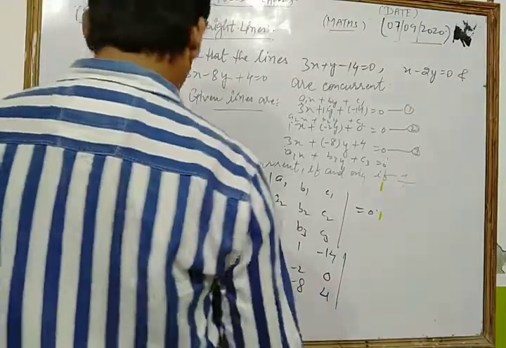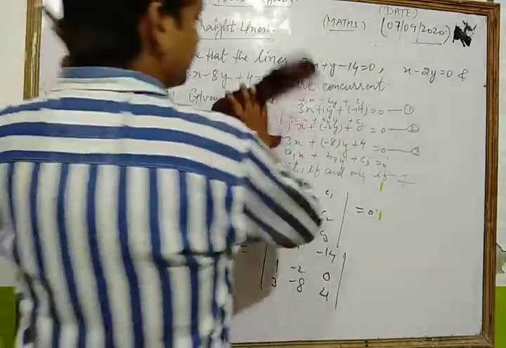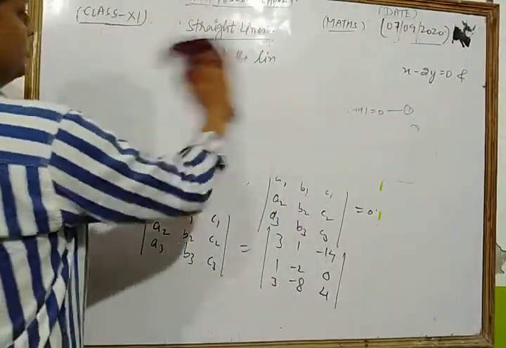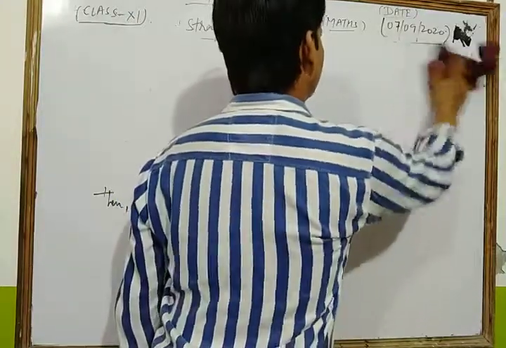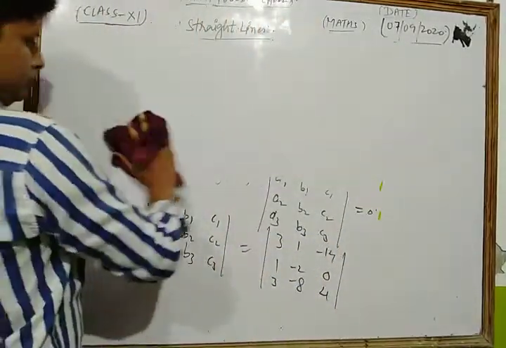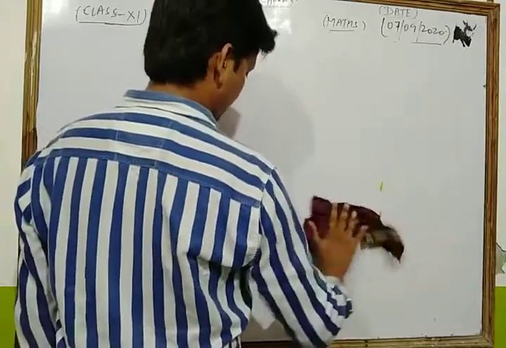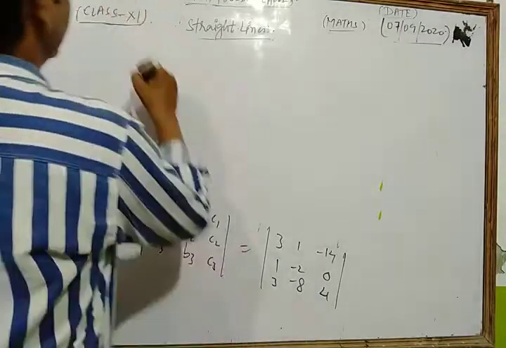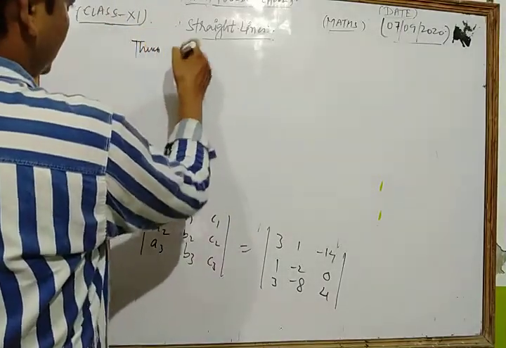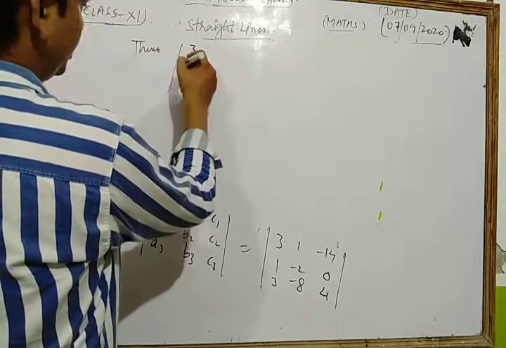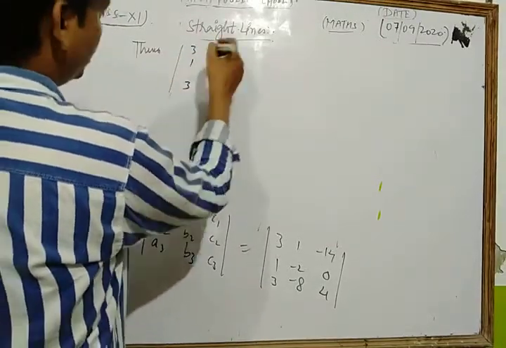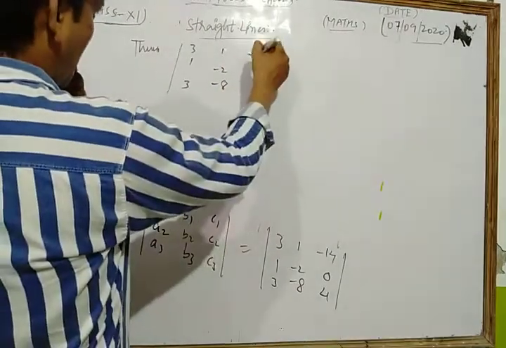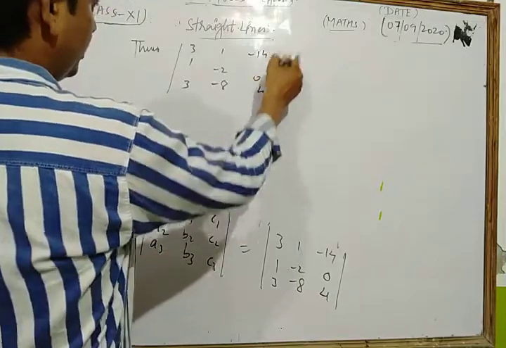Now we simplify that value. Write once more: 3, 1, 3, 1, -2, -8, -14, 0 and 4.